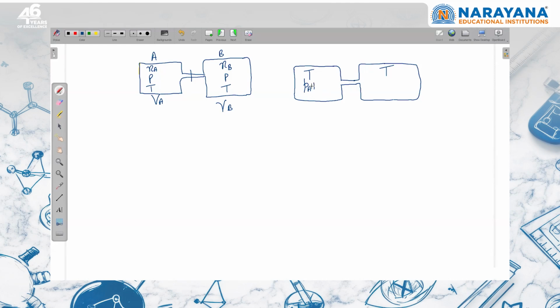So partial pressure of gas B. So the sum of partial pressures of both gases is equal to the initial pressure. Then only we can say that the pressure of the system is not changing. Initial pressure here is P, and finally here is also P. So constant pressure and temperature का मतलब ये है, this will remain Va and this will remain Vb.